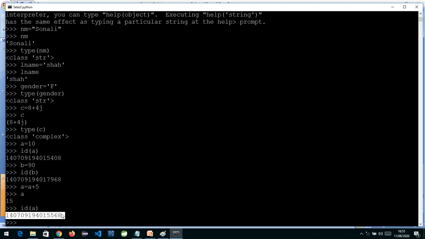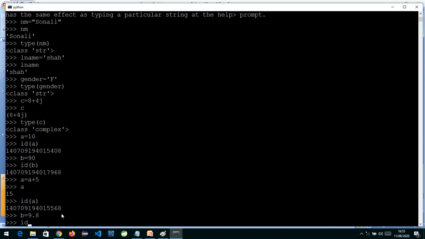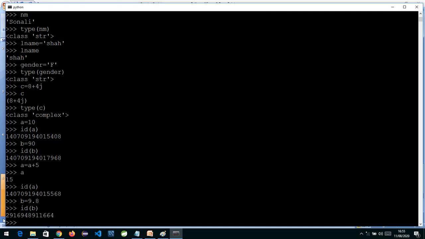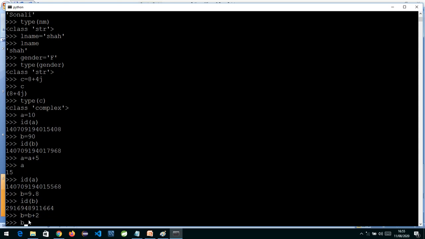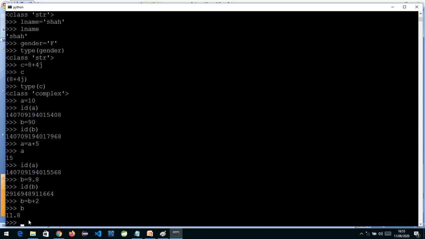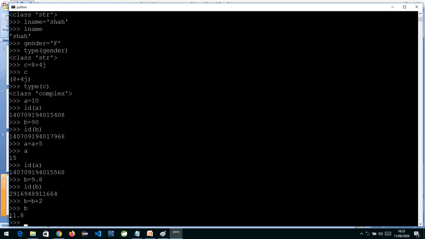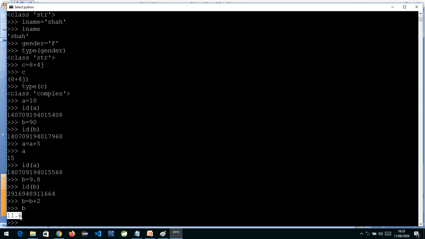Giving one more example, suppose I say B is equal to some value, 9.8. Now I check id of B. So what is the id of B? We can see it is some number, 2911664. Now if I write B is equal to B plus 1 or B plus 2, whatever you want to write, and we check the value of B, it is 11.98. Initially it was 9.8, now it became 11.98.